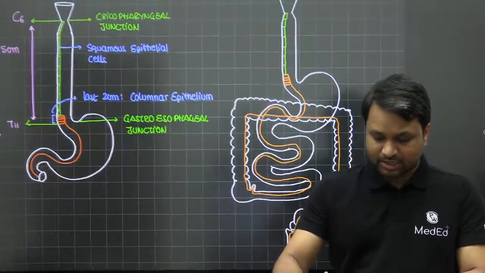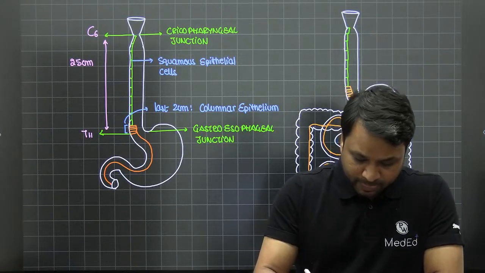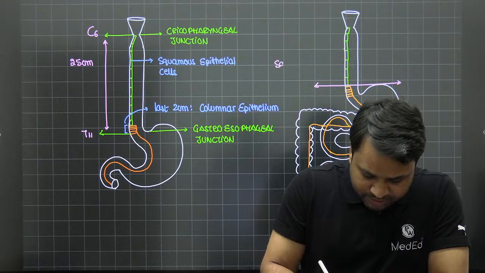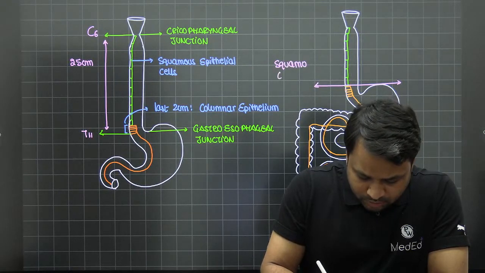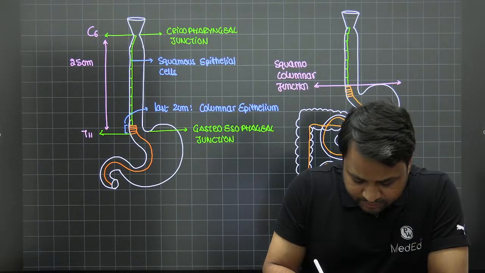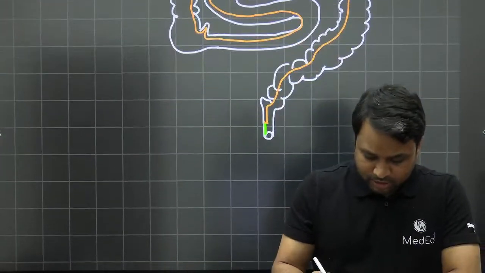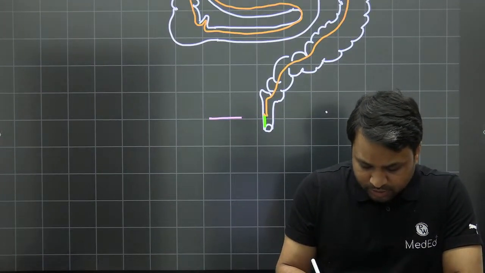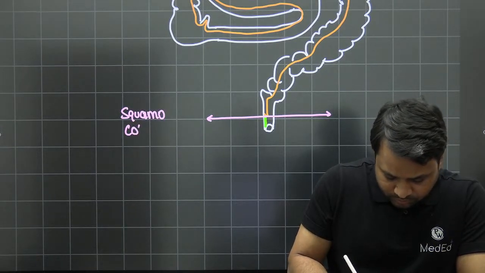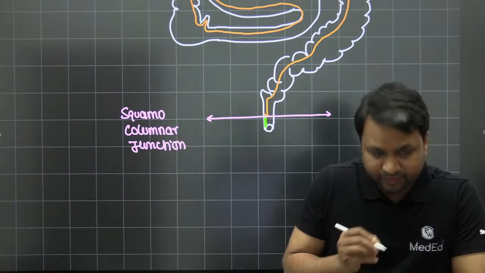Now, when you look at this, in the entire GIT there are only 2 sites of the squamo-columnar junction, right? So this is the first site of the squamo-columnar junction, and there is another site of the squamo-columnar junction at the level of the anal canal.